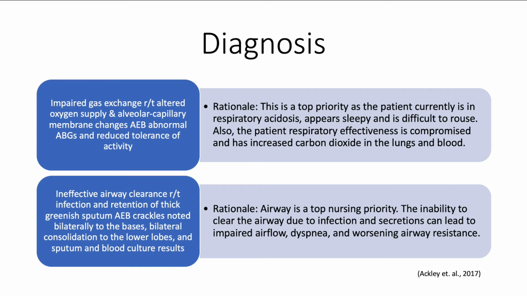The second one is ineffective airway clearance related to infection and retention of thick greenish sputum as evidenced by crackles noted bilaterally to the bases, bilateral consolidation to the lower lobes, and sputum and blood culture results. For rationale, airway is a top nursing priority. The inability to clear the airway due to infection and secretions can lead to impaired airflow, dyspnea, and worsening airway resistance.